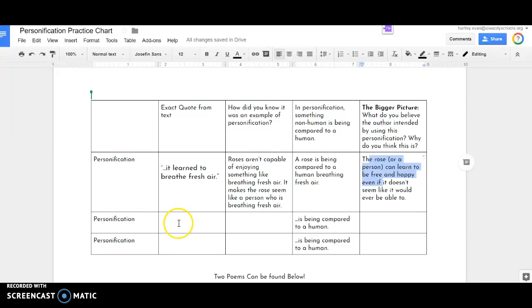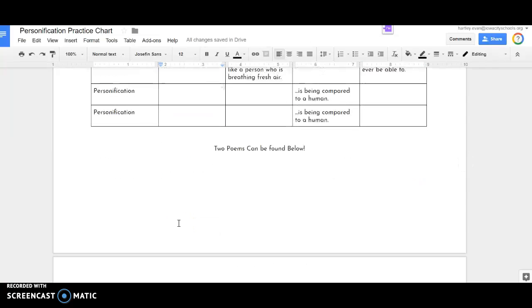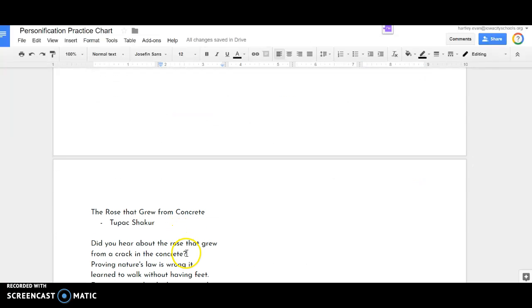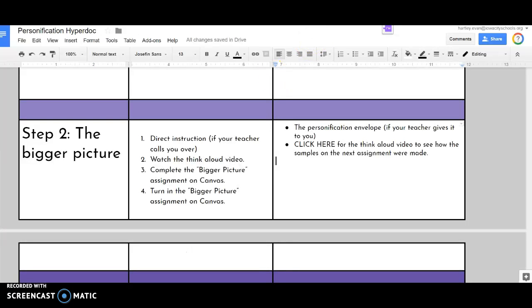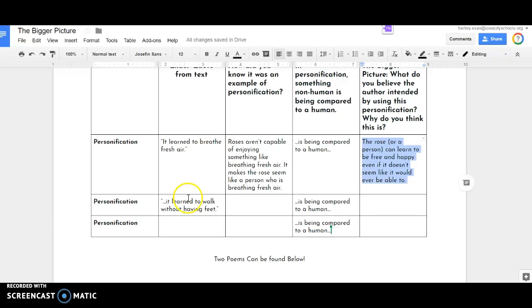On your handout, I've identified the second one for you, which is this part, proving nature's law wrong, it learned to walk without having feet, and we put it right there on there for you. So it's your job to fill in this one. How do you know it's an example of personification, without me just telling you that it is? You're going to do this part. Again, we've got the rose being compared to a person learning to walk. I guess I just gave you the answer there.